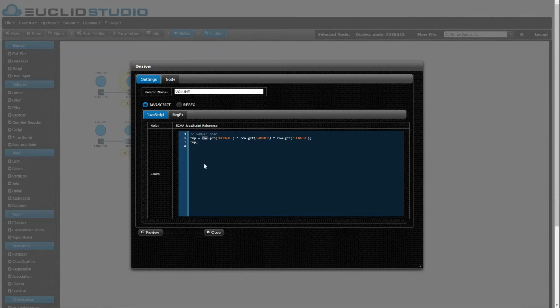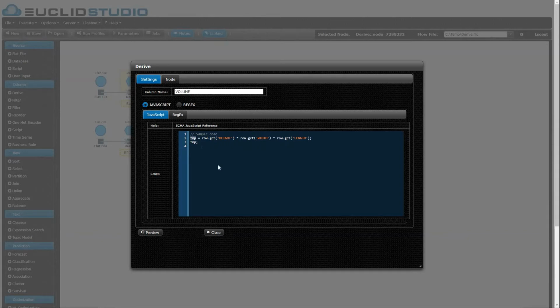We have a row object that Euclid Studio provides in the context of this JavaScript that essentially gets us each row, and think of the script applying to each row of the data set one by one by one, looping through for all of the rows. And we're able to get each data point for each column in the row using this row.get functionality. So here we're getting the height for the first row, multiplying it by the width for the first row, multiplying it by the length for the first row.